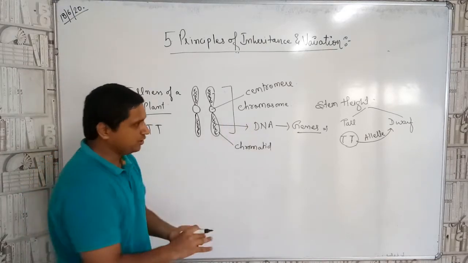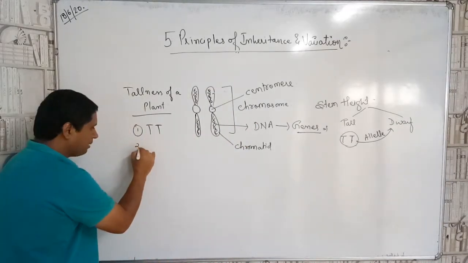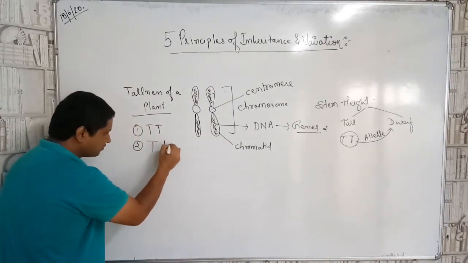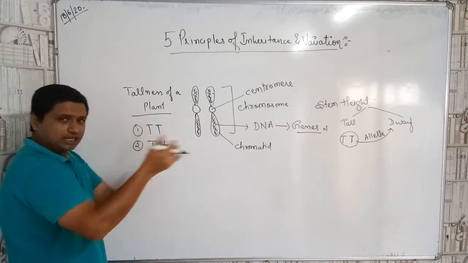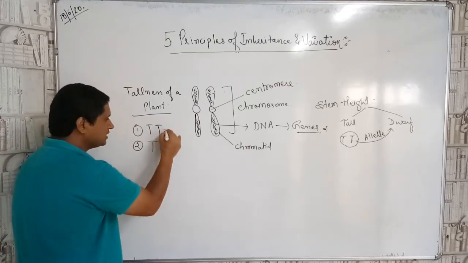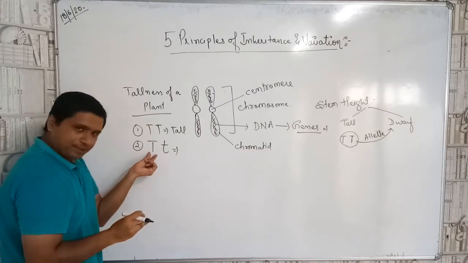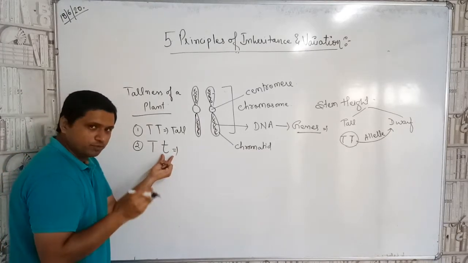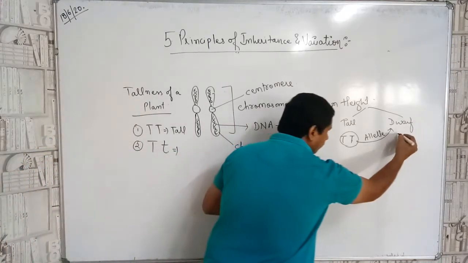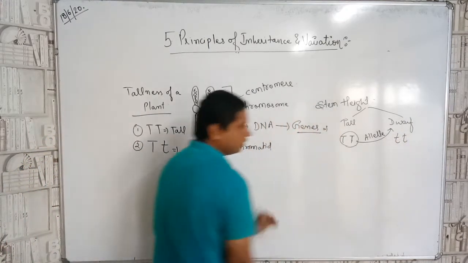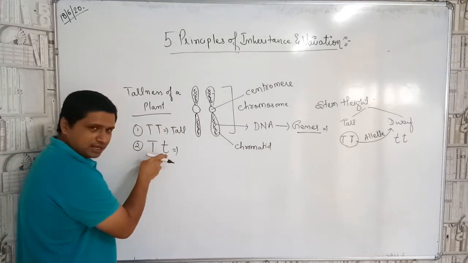So tall will be what, children? T. So this is one probability, children. Another probability will be what, class? Capital T, small t. Now over here, any of the genes will express, and the resultant character will be what, children? That is the tall. Over here one gene is capital and the other gene is small, meaning recessive. So this is for which denotation? That is the dwarf. That is the what, children? Dwarf. Okay.